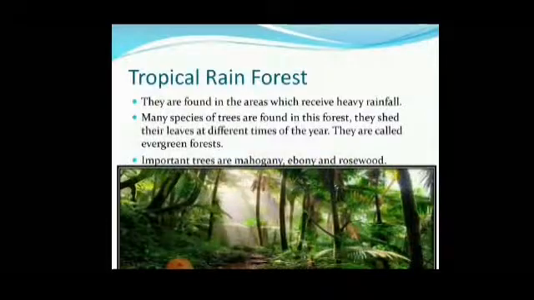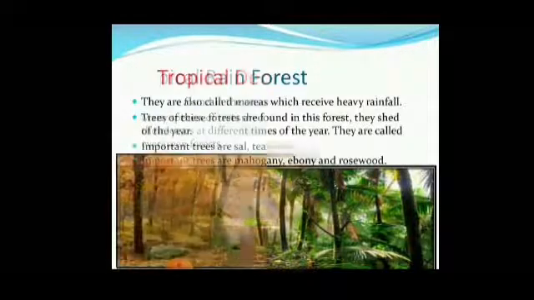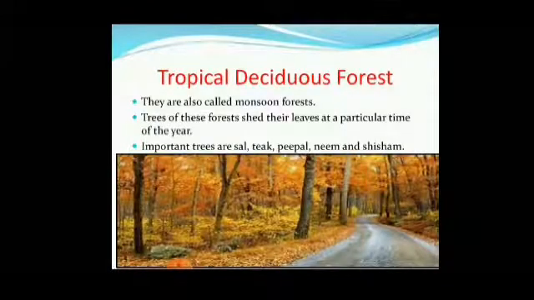Tropical rainforest. They are found in the areas which receive heavy rainfall. Many species of trees are found in this forest. They shed their leaves at different times of the year. They are called evergreen forest. Important trees are mahogany, ebony, and rosewood. Tropical deciduous forest. They are also called monsoon forest. Trees of these forests shed their leaves at a particular period of time. Important trees are sal, teak, peepal, neem, and sesam.